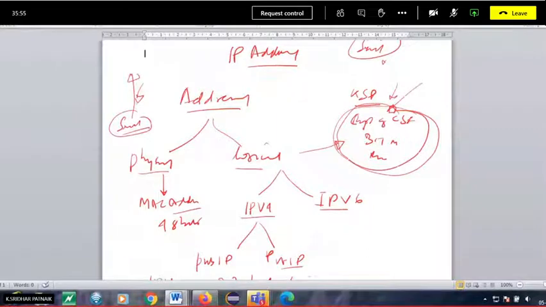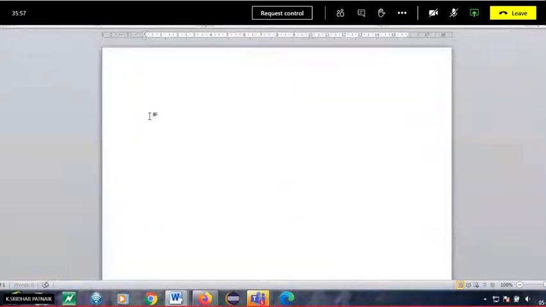In that case, for instance, somebody has given you this IP address, 137.20.20.0. Okay. Now, how do you find out to which class it belongs?